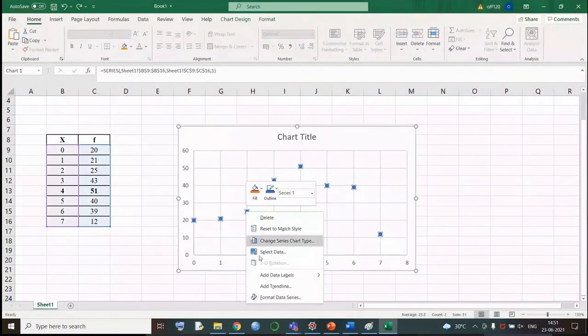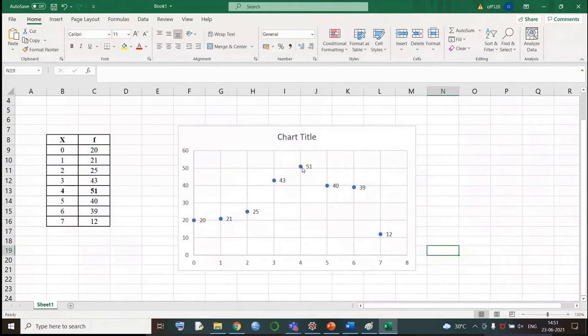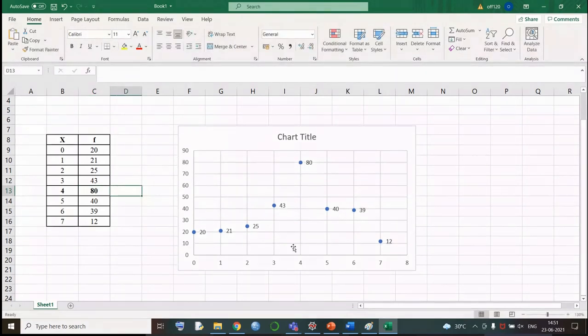See, let's take the same one. Now we have seen these values, right? 20, 21, 25, 43, 51. That means the number of times 4 is repeating is 51 times. Now I'll convert this 51 to 80. See what has happened? The 80 has gone drastically upward. Now if you want to draw the graph, see the peakedness: after 43, I need to drag it completely upward, and again come down to the 40 level. That means the curvedness of the graph is very high at this place.